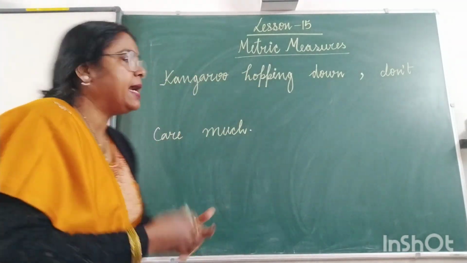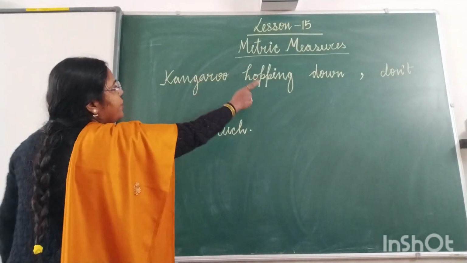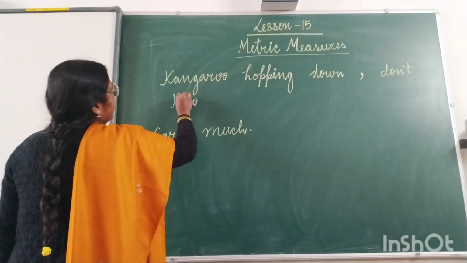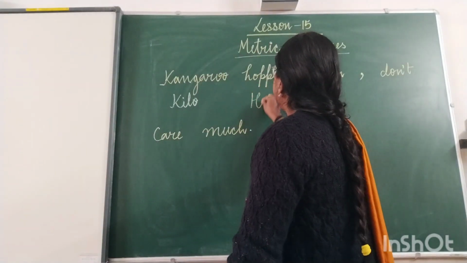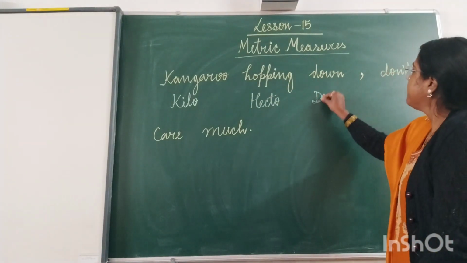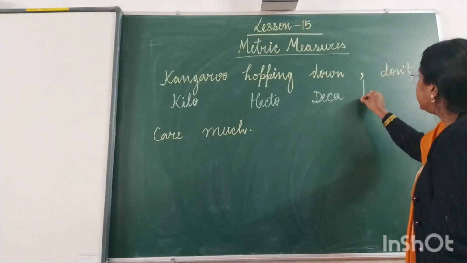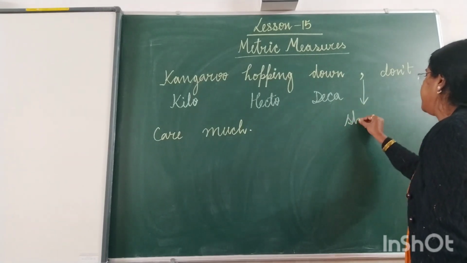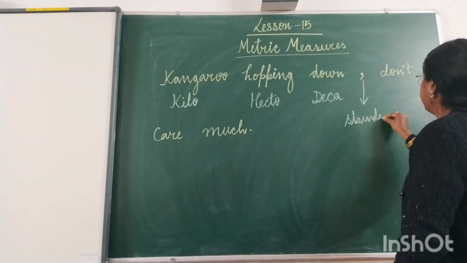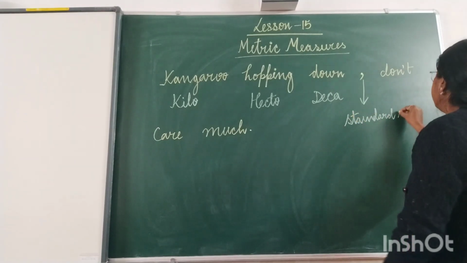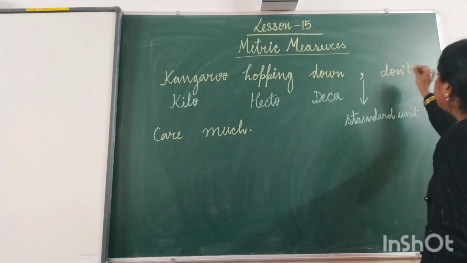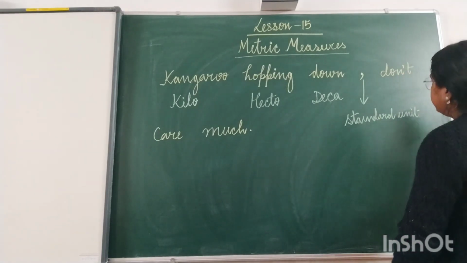How will we understand this? I am telling you. Kangaroo Hopping Down: K stands for kilo, Hopping stands for hecto, Down stands for deca. And this comma stands for the standard unit, or we can say the base unit.